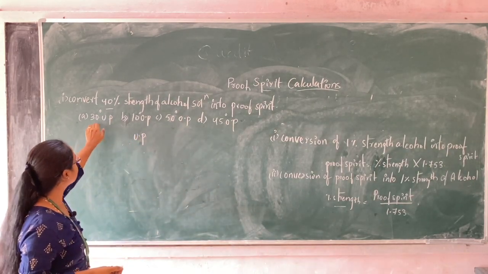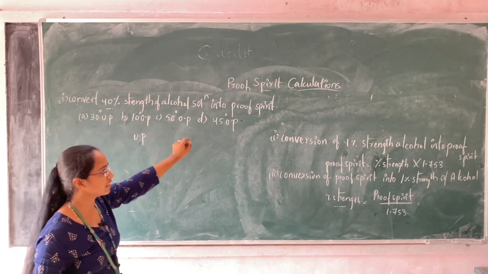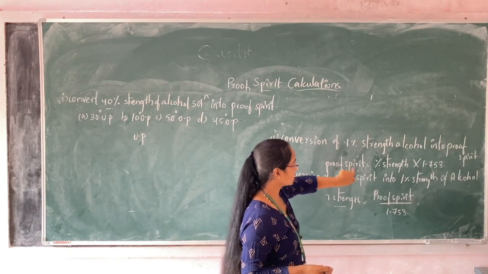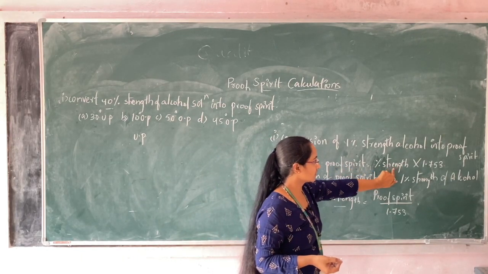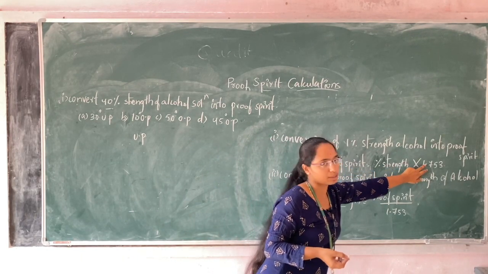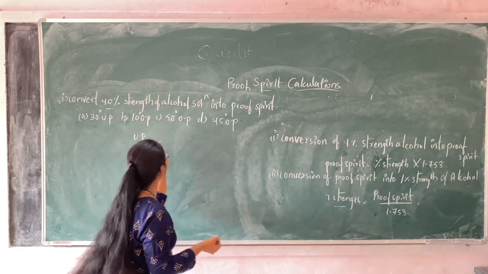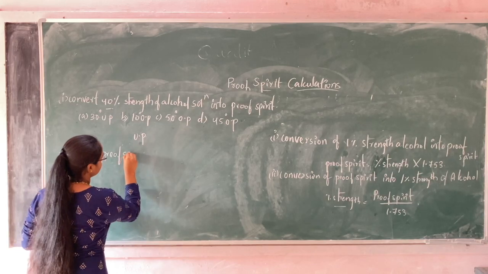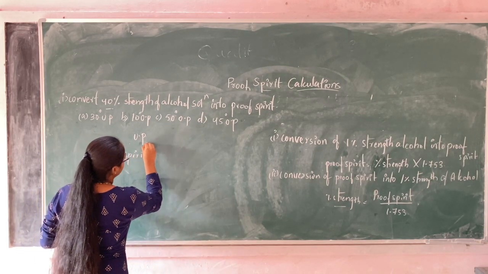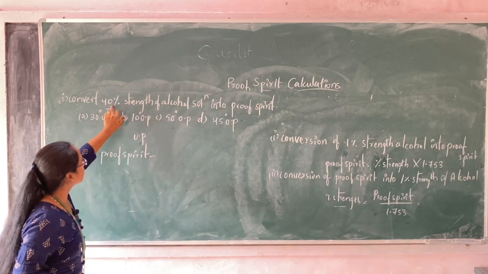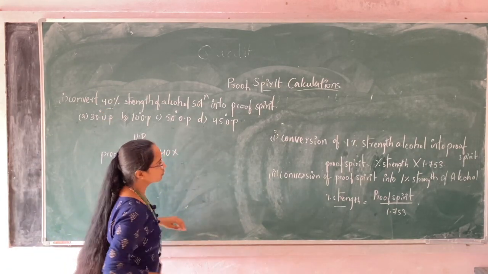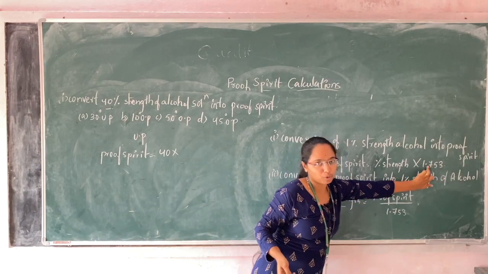For conversion of percentage strength into proof spirit, here is the formula: proof spirit is equal to given percentage strength of alcohol into 1.753. Here proof spirit is equal to 40 multiplied by 1.753.